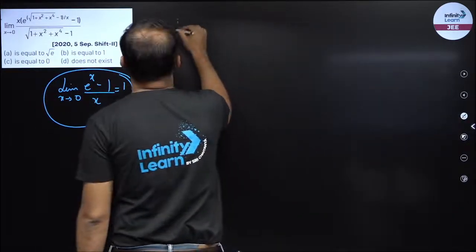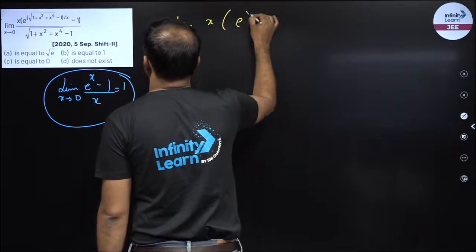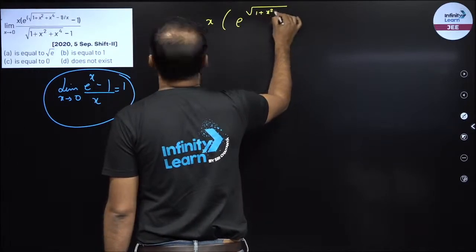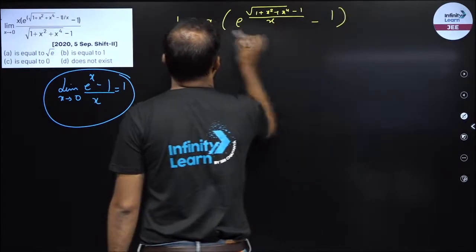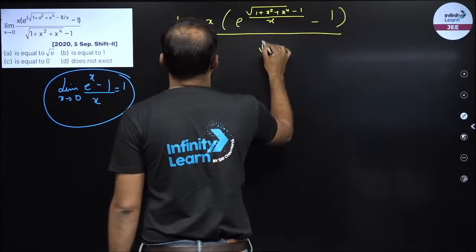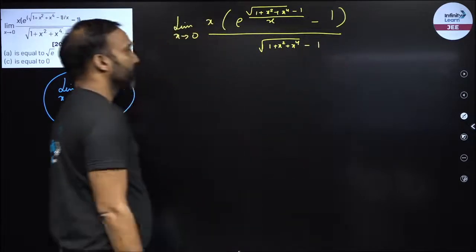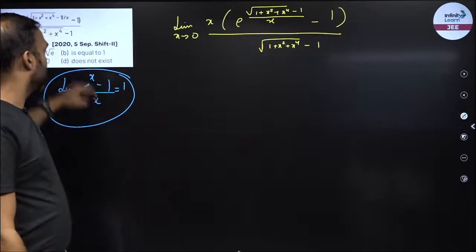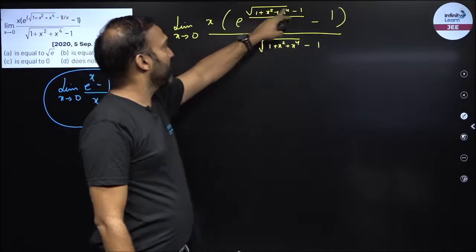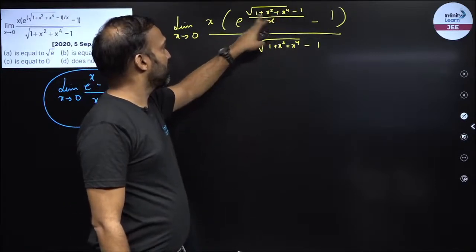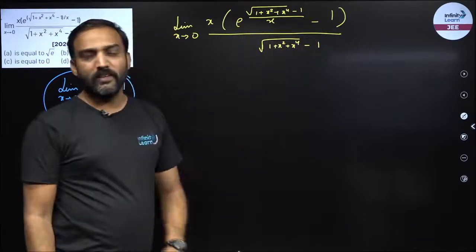So now let's see what the question is. Limit x tending to 0, this is x into e raised to power 1 plus x square plus x to the power 4 minus 1 upon x minus 1 upon 1 plus x square plus x to the power 4 minus 1, right? This is what is given to me. Now if I put x equal to 0 here, this becomes 0, this becomes 0, 1 minus 1 upon 0, 0 by 0, so e raised to power 0 by 0 minus 1 upon, this is also 0. So at the end this is 0 by 0 form.